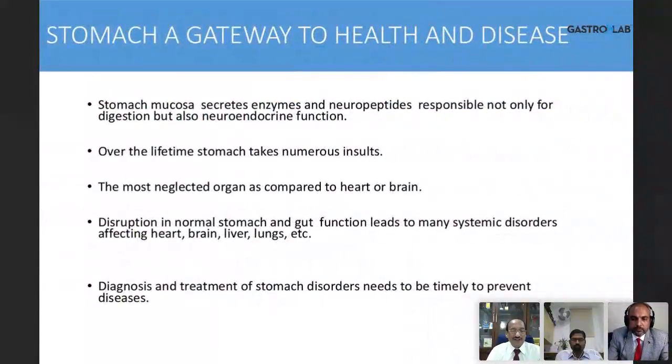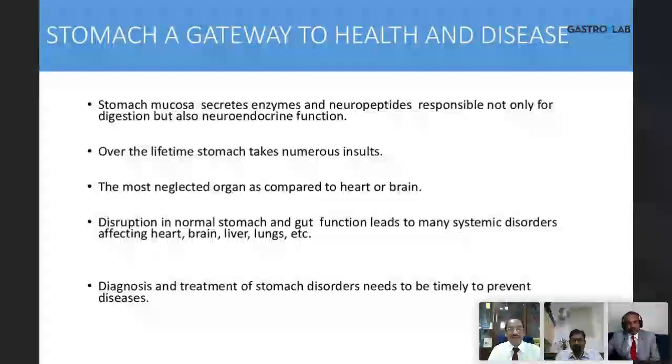The stomach is a gateway to health and disease. It was beautifully highlighted by the previous speaker. Over a lifetime, it takes so many insults because we don't care for the stomach like we care for the heart or the brain. Many people are brainless in the world, so at least we have a brain to think and use, but we don't bother about the stomach. We take it for granted.